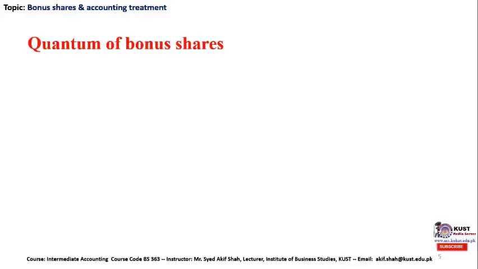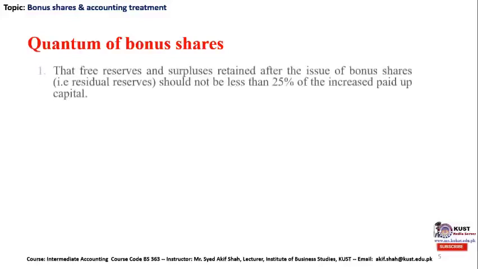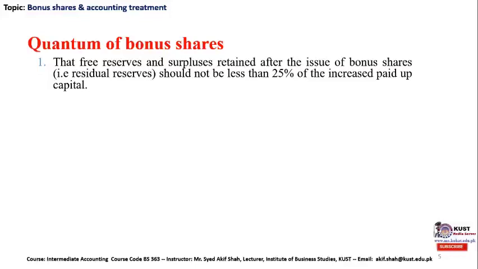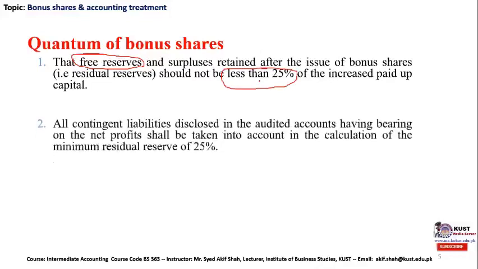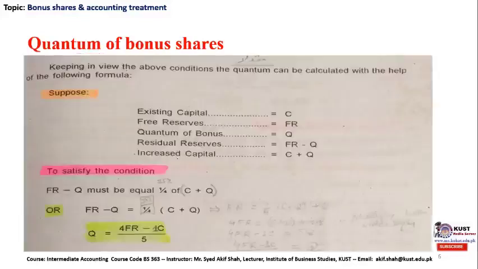So in this topic, we are going to calculate the quantity of bonus shares in terms of rupees as well as in terms of number of shares. The condition for quantum of bonus share is once again the same: the free reserves after the issuance of bonus share should not be less than 25% of the increased paid up capital, which I will discuss in a mathematical problem in our next slide. Similarly, the contingent liability should be taken into account before the issuance of bonus share and free residual reserves calculation.